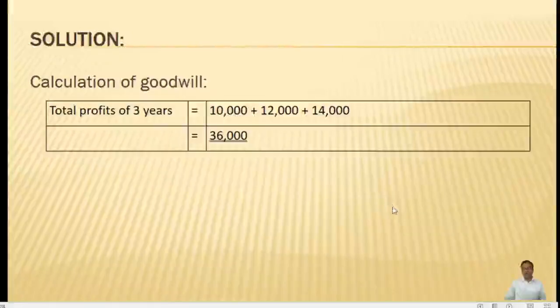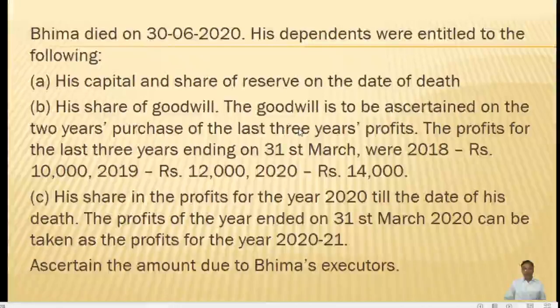We have to understand what they have asked us: the goodwill is to be ascertained, found out, on the 2 years purchase of the last 3 years profit.